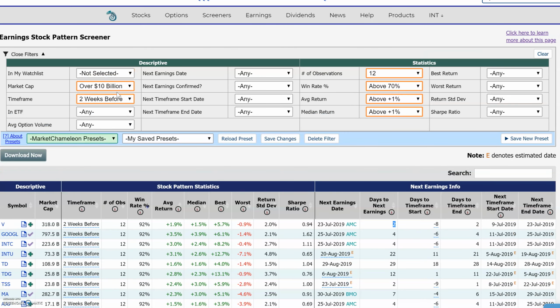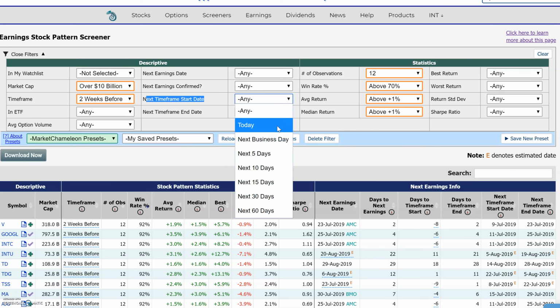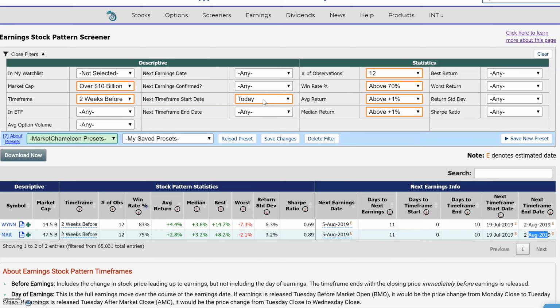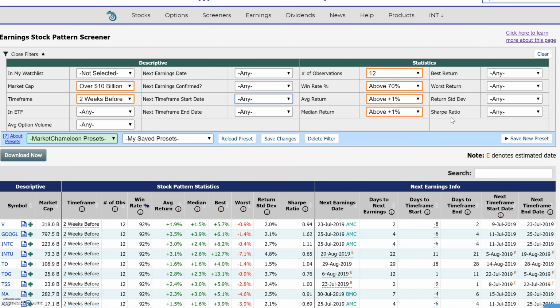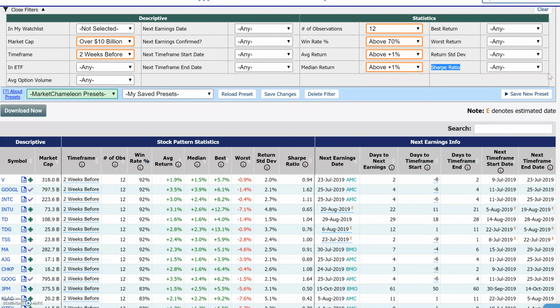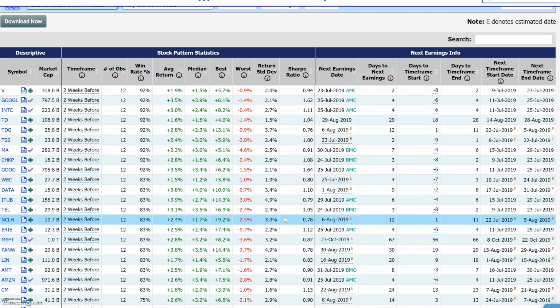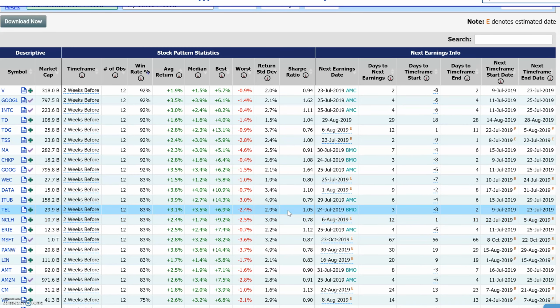So another thing over here, maybe you want to see if there's anything coming up that you could open today. So you just put today's opportunities, and then there's 2 of them that the open rate would be today, and then it'll list you the close rate over here. I'm just going to let go of this. You also could filter by Sharpe ratio. So if you just wanted a higher Sharpe ratio, you could say like above 75. So this way you keep narrowing down the stocks more and more.